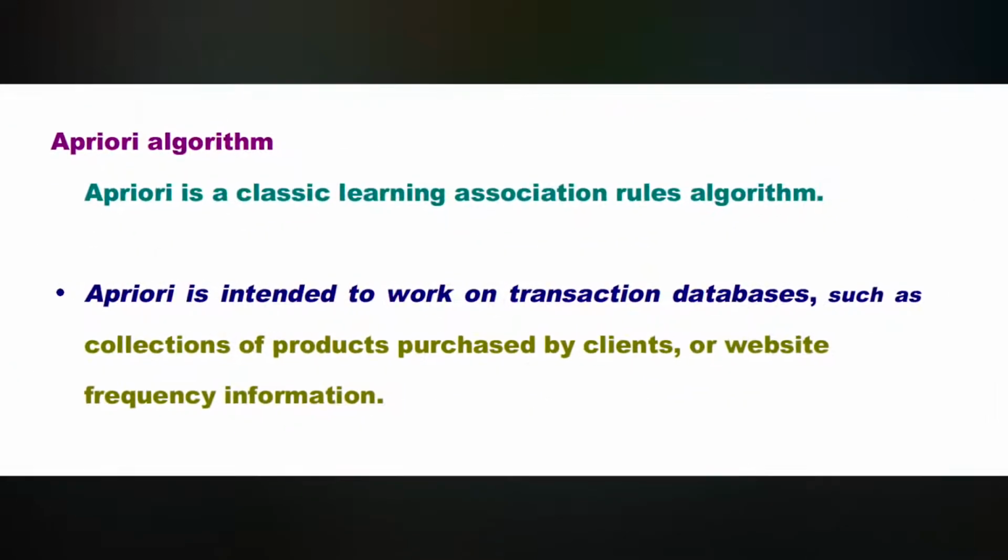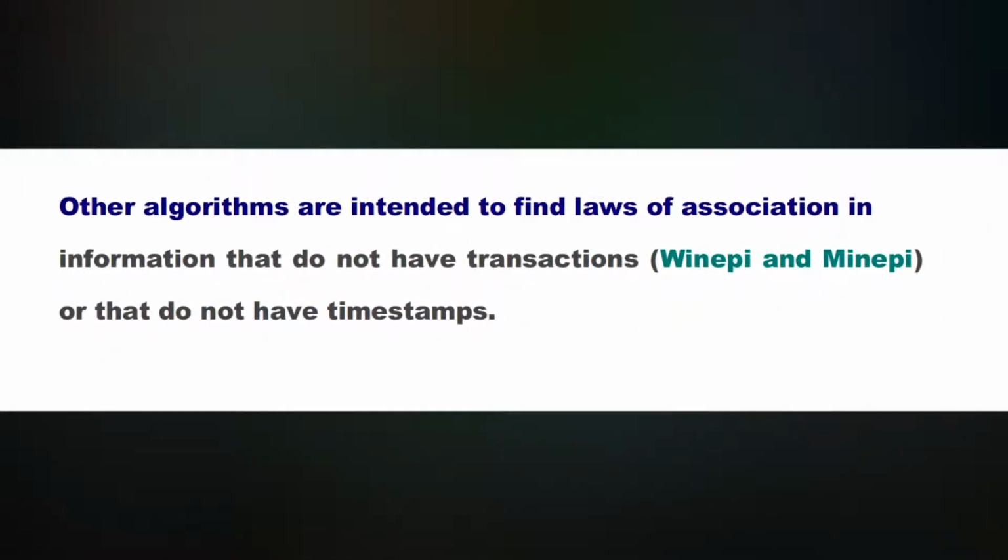Apriori is a classic association rule learning algorithm. Apriori is intended to work on transaction databases, such as collections of products purchased by clients or website frequentation information. Other algorithms are intended to find association rules in information that does not have transactions, WinEpi and MinEpi, or that does not have timestamps.